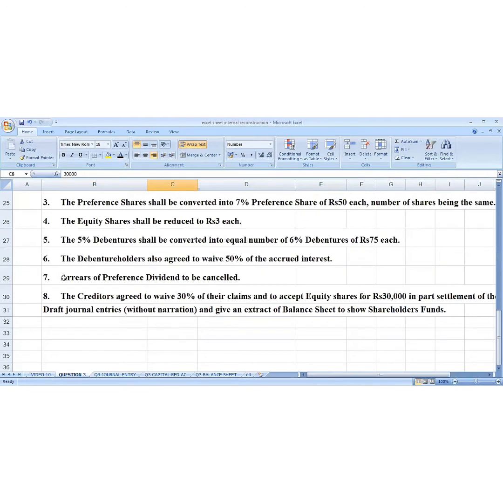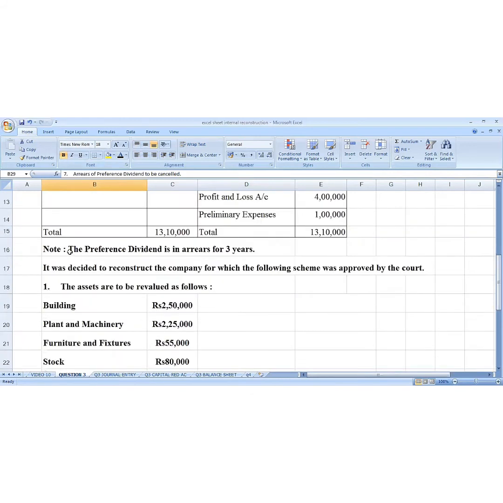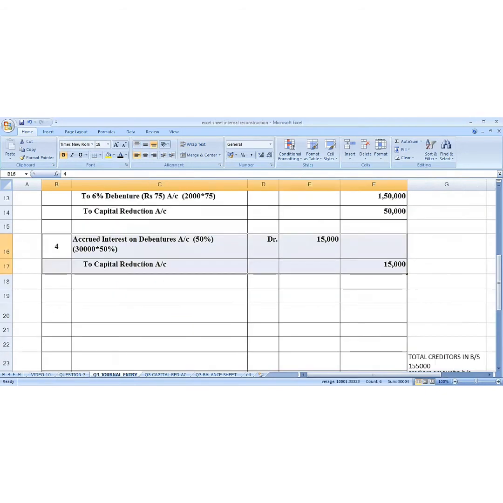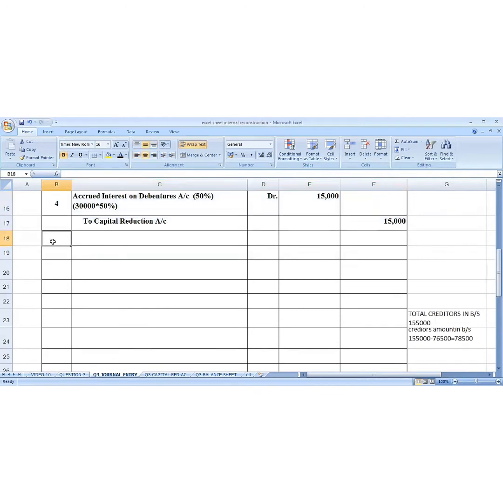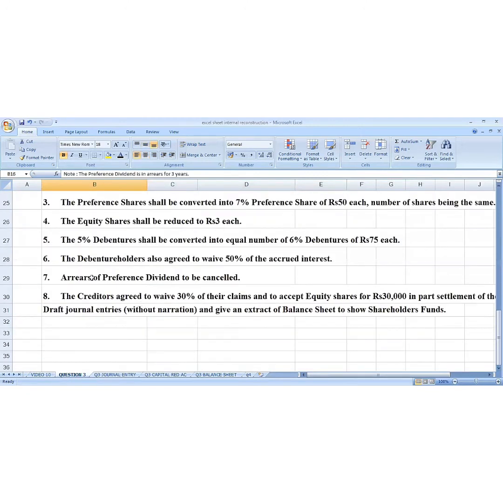Next is that arrears of preference dividend are to be cancelled. Now preference dividends are in arrears for 3 years. They are to be cancelled, means not to be paid. You can see it is written below the balance sheet. Nothing is written inside the balance sheet, and therefore there will be no journal entry for waiver of preference dividend, as there is no liability inside the balance sheet. So capital reduction account is not affected.